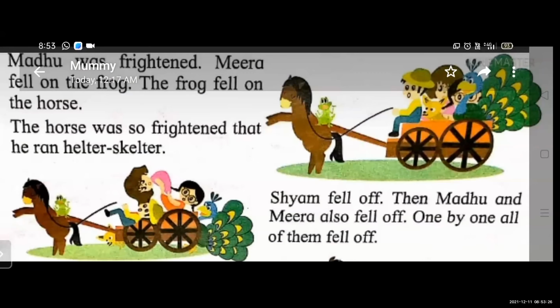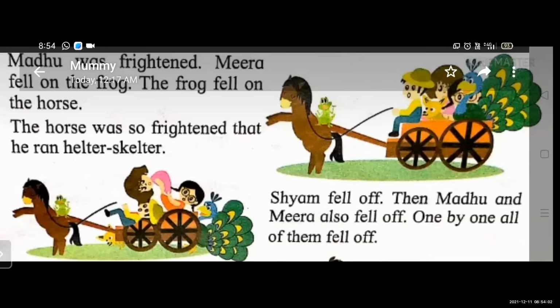And the frog fell on the horse. Suddenly, the frog fell on the horse. So, the horse was also frightened. And he ran helter skelter. Helter skelter means run here and there. Okay. The horse was also confused and afraid, and he also ran here and there, helter skelter.